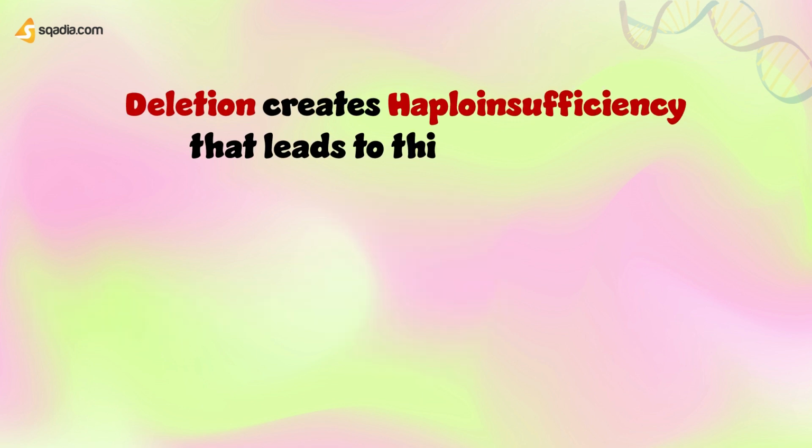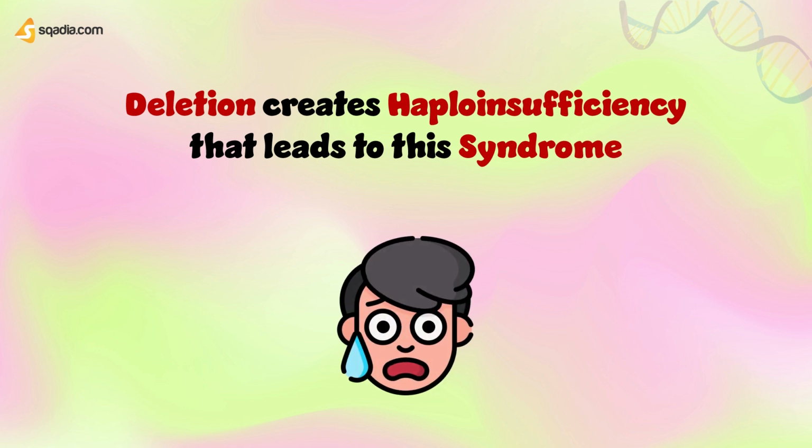The deletion creates a haploinsufficiency that leads to this syndrome. Are you confused? Now, let's not jump directly into the etiology. Let's understand the normal pathway first, and then the deletion that creates a haploinsufficiency that leads to this syndrome.